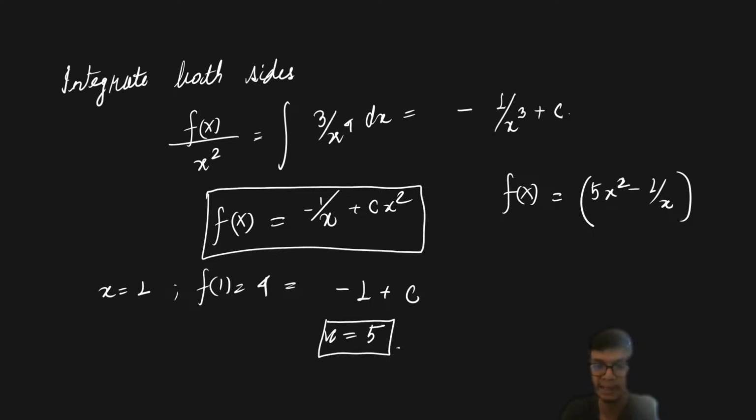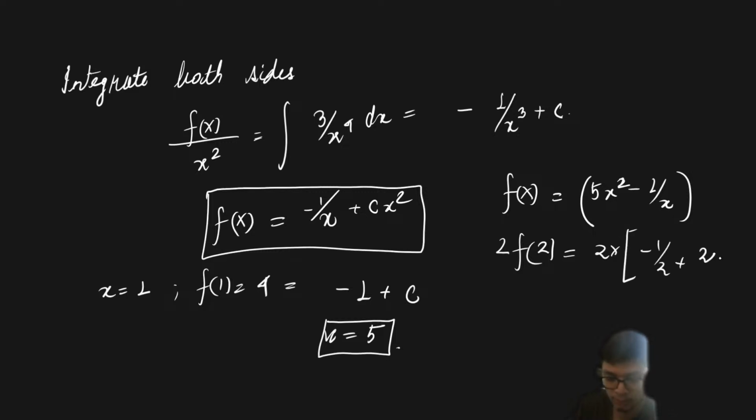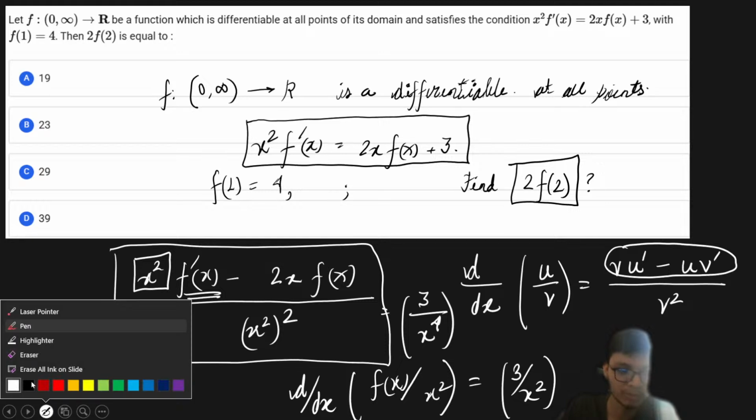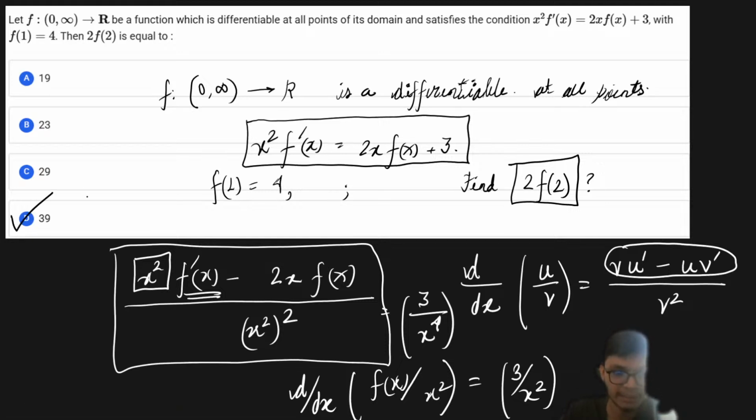Now we have to find the value of 2 times of f of 2, which is basically equal to 2 times of minus of 1 by 2 plus 20, because 5 into 4 is going to be 20, right? So from this the answer to this question is going to be equal to 39. I hope this part is clear. So the value of 2 times of f of 2 is going to be option number D, that is 39.